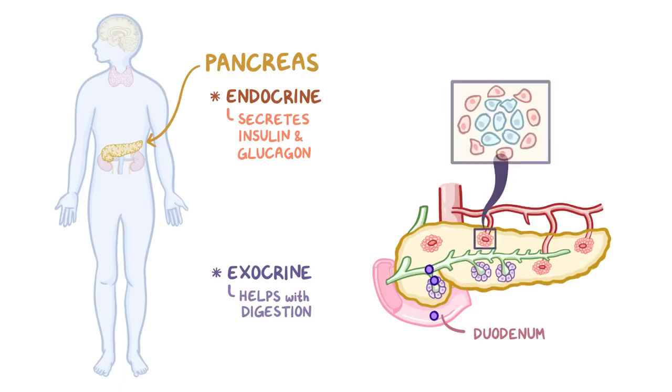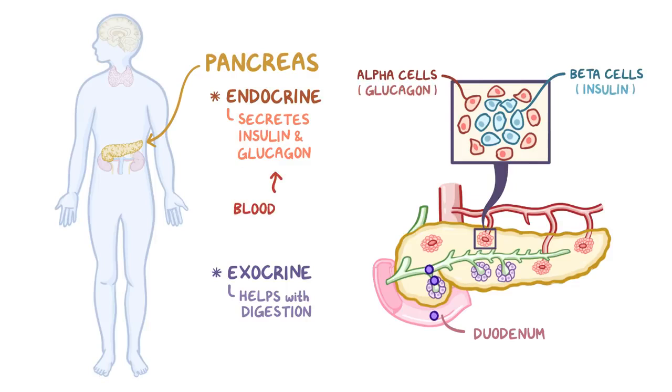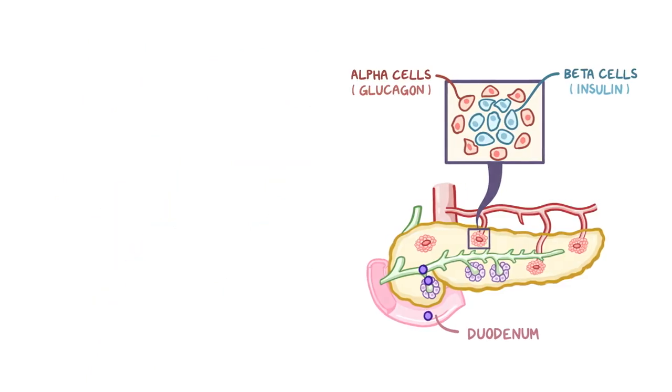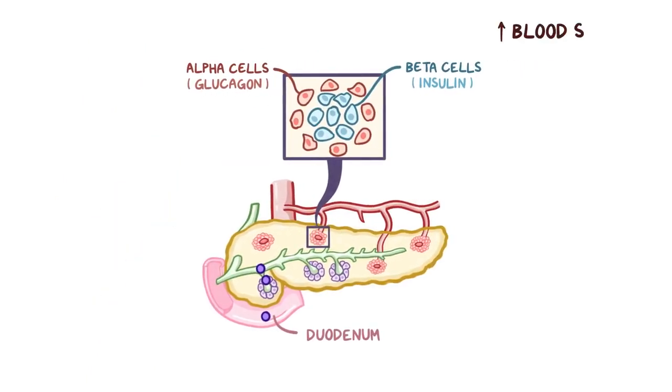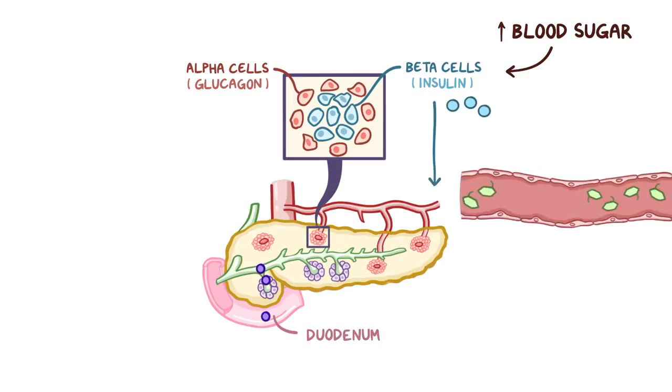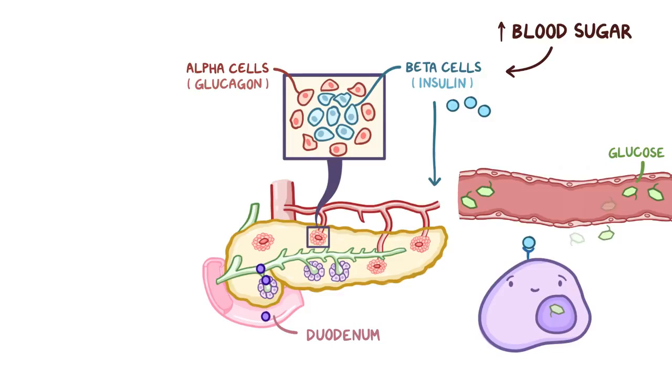The endocrine part is made up of beta cells and alpha cells that secrete insulin and glucagon, respectively, in response to blood sugar levels. So when there's high blood sugar, like right after a meal, beta cells secrete insulin into the blood, which binds to specific receptors on all cells in our body, helping them take in glucose and use it for energy, therefore lowering our blood sugar levels after meals.